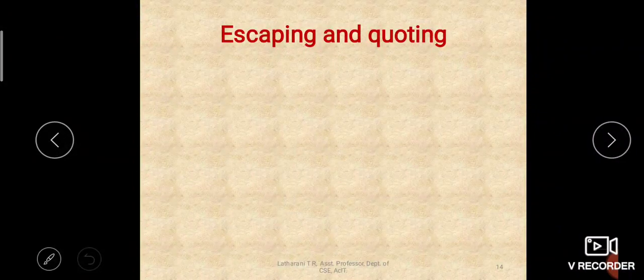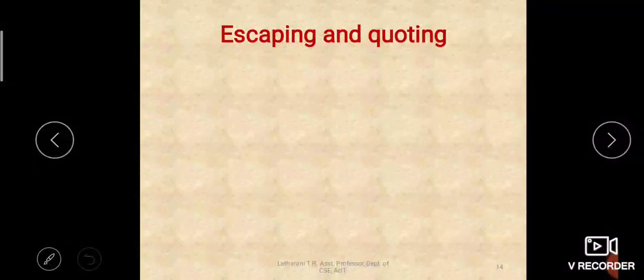Okay, next let us look at escaping and quoting. I told you in the previous slide that any file name in Unix may have special characters also. Like star, it can have hash, at, question mark, parenthesis, curly brackets, anything.